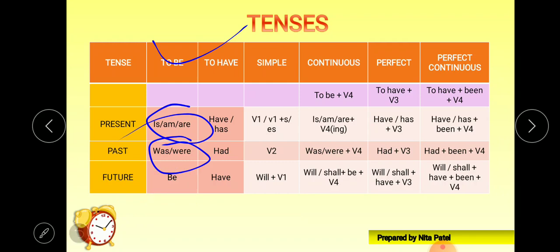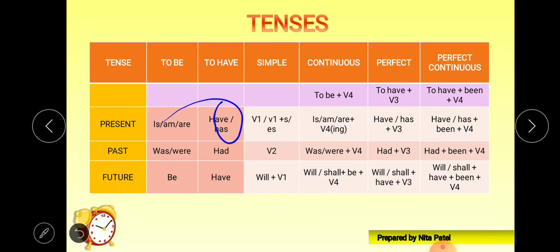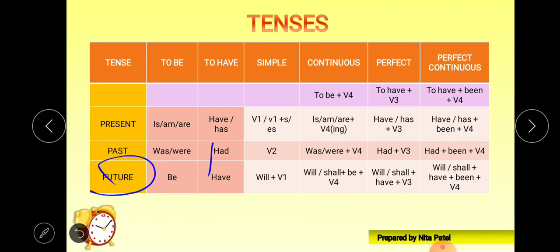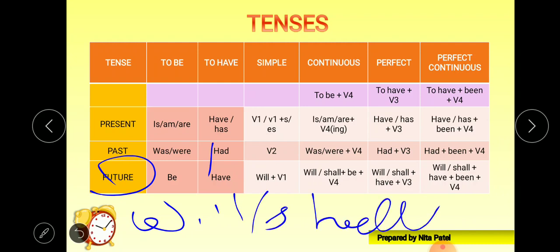Now let's see the to have form. The to have form of the present, that is have or has, we require have or has. Okay, in the past it becomes had, and in the future the to have form is have only. We use have as the to have form in the future. But when it comes to the future, one thing is necessary, that is will or shall. Don't forget, right?